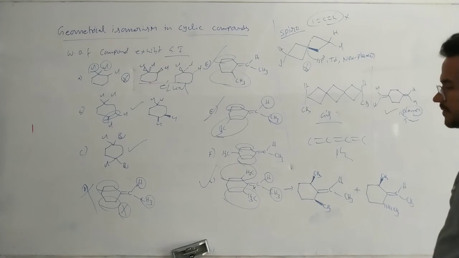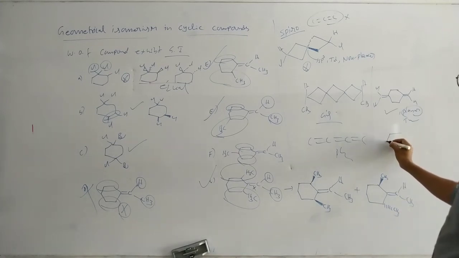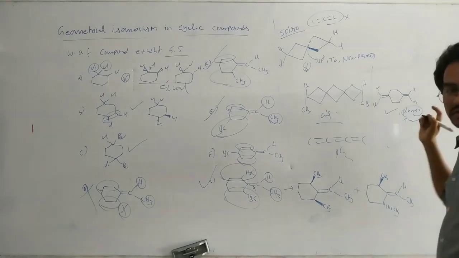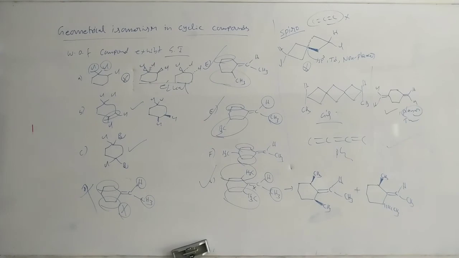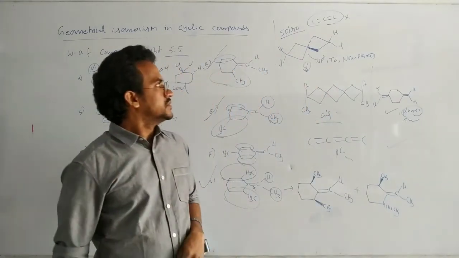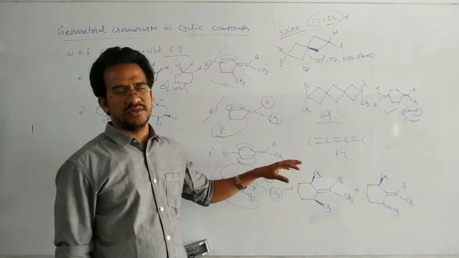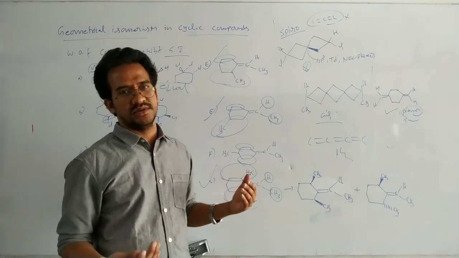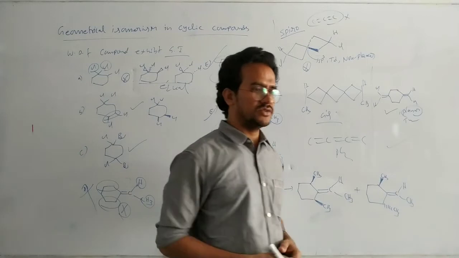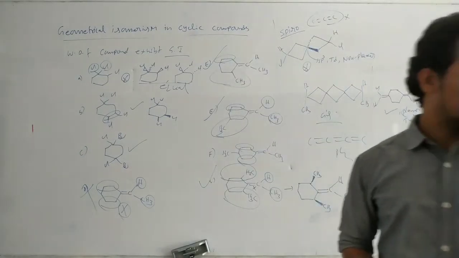Okay, that's it. That exhibits the geometrical isomerism. Okay, that's it. Okay, carefully observe. Just here we have to imagine the shape. Okay. So that is the geometrical isomerism in cyclic compounds.